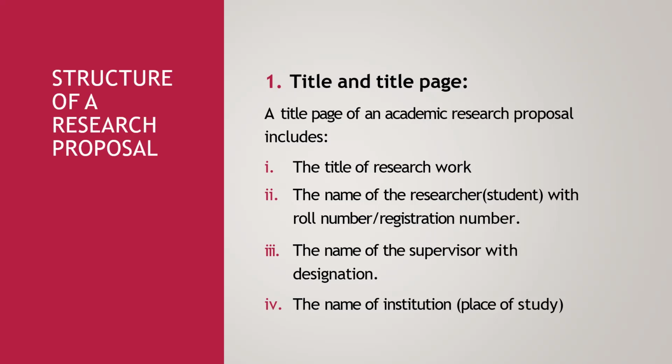The title page of an academic research proposal includes the title of the research work, the title on which you are working on that particular project, the name of the researchers, which is the student or the researcher, with the roll number or registration or some other form of number, the name of the supervisor with the designation, and the name of the institution. It is very important, and it should be concise and informative. It should reflect the variables and population in the title of your research work.